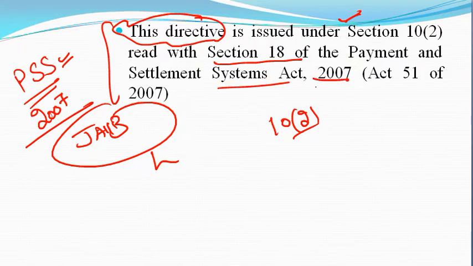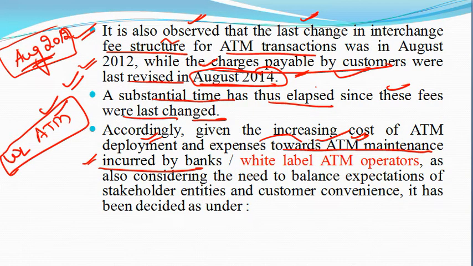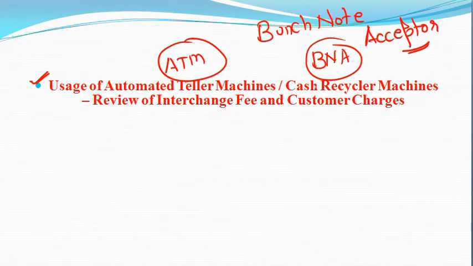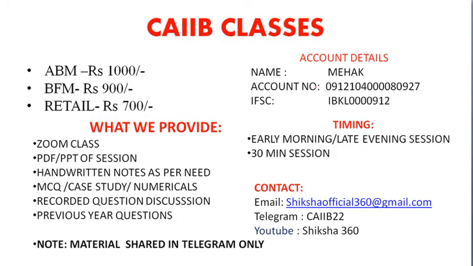This directive is issued under section 10(2), read with section 18 of the Payment and Settlement Systems Act 2007. I think these are not anything typical to understand, so please remember all these things, and thanks to all of you for watching this video.